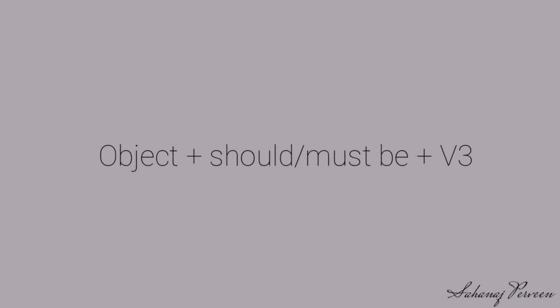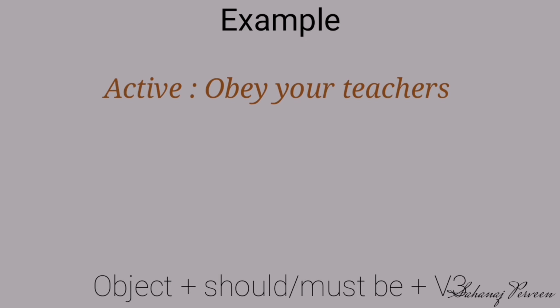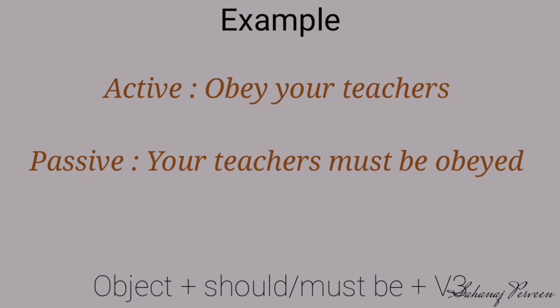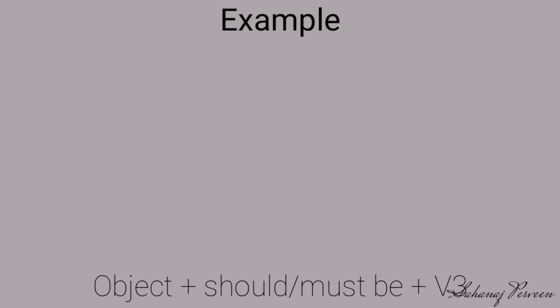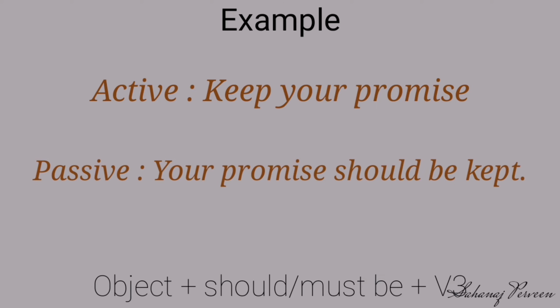Now we are going to learn the voice of imperative sentences with advice and suggestion. Then our structure will be object plus should be or must be plus verb 3. Look at the example. Obey your teacher. Our passive is your teacher must be obeyed. Look at another example. Keep your promise. Our passive is your promise should be kept.